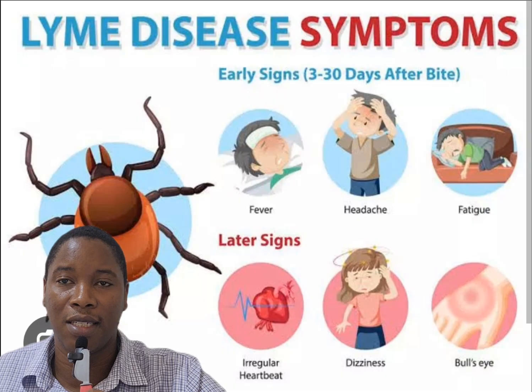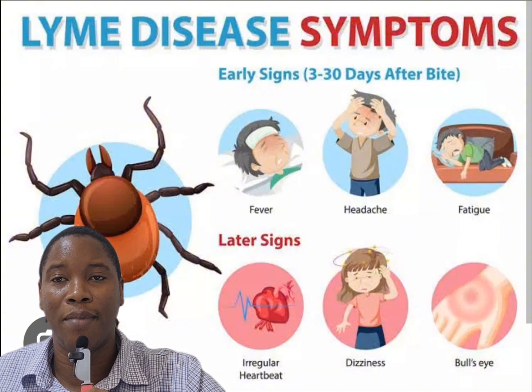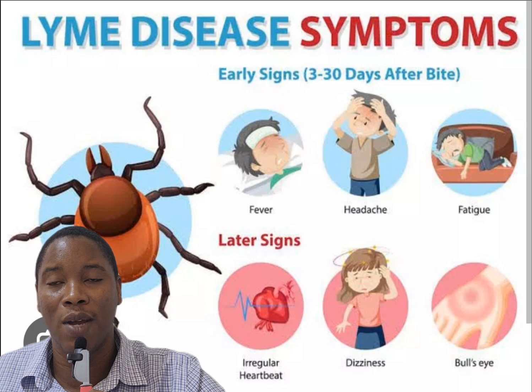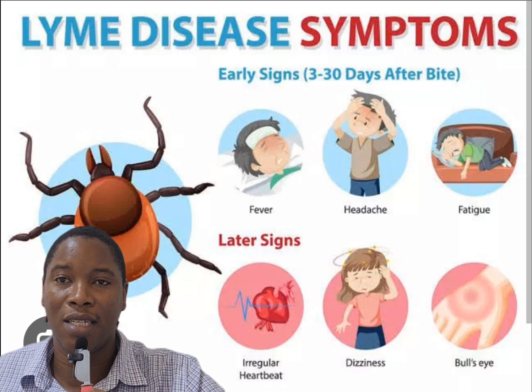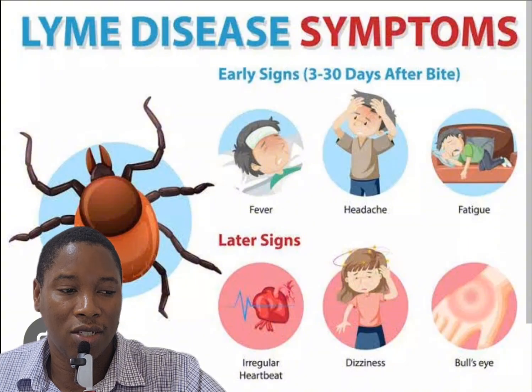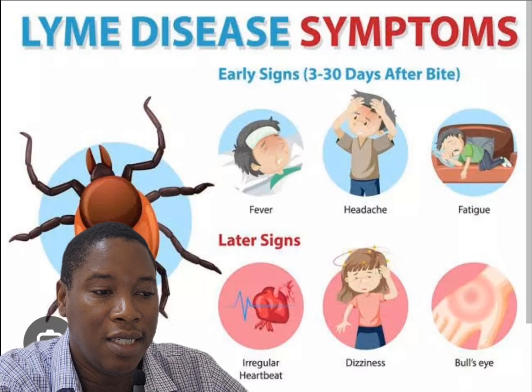Now, some of the signs and symptoms that you would see for a person who is suffering from Lyme disease: one is a rash, a very big rash called an erythematous rash, at the point where the tick has bitten the individual. And then you have fatigue, loss of appetite, and weakness. These are some of the symptoms that can be seen as they develop.